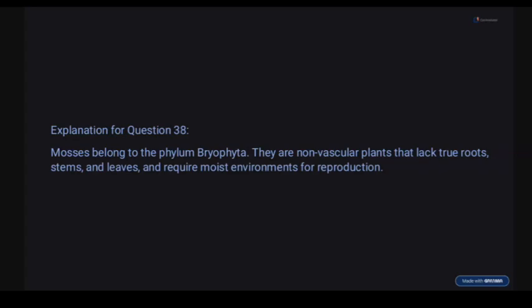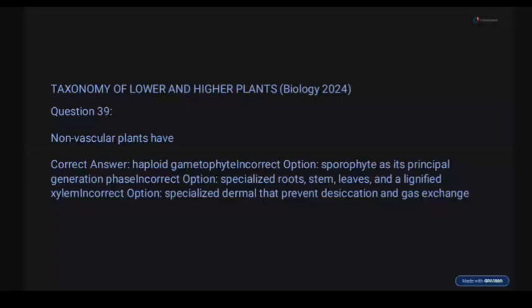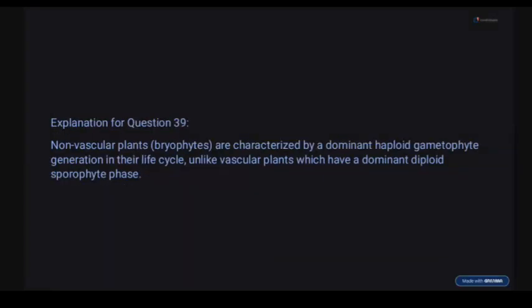They have haploid gametophytes. So they rely on dominant haploid gametophytes for their photosynthesis, unlike vascular plants that have dominant diploid sporophytes.